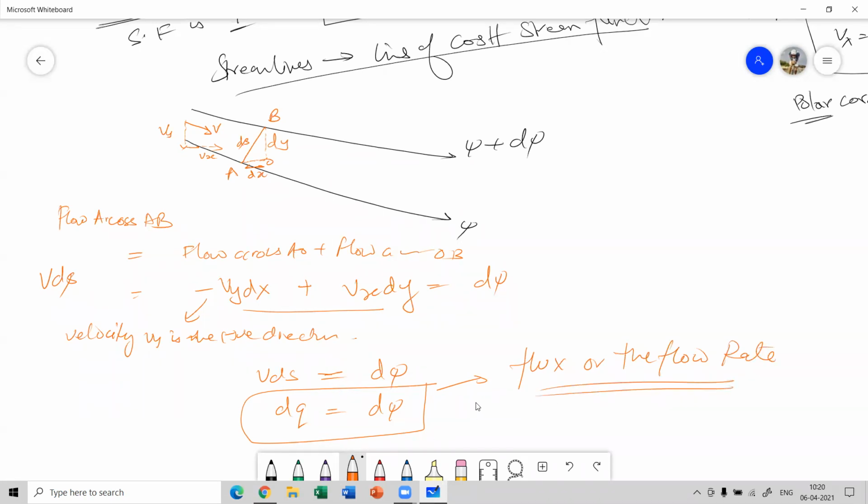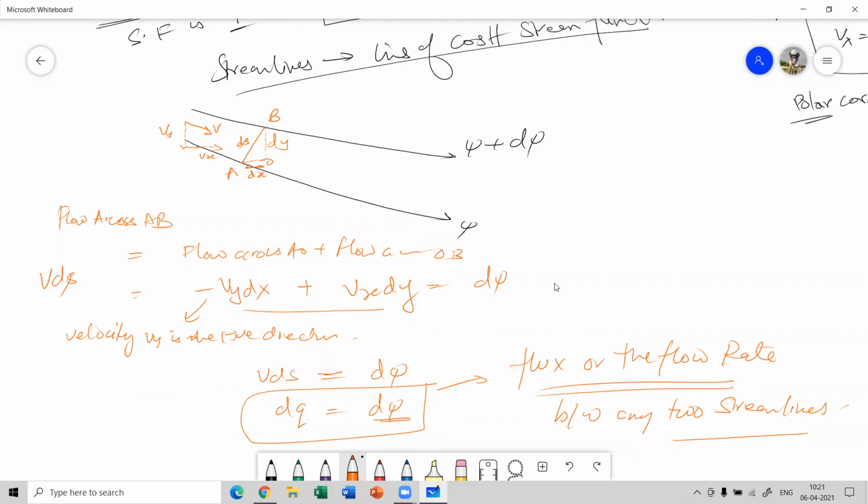So stream function represents the flux or the flow rate between any two streamlines. कोई भी दो streamlines हैं, उनमें अगर flow rate निकालना है कितना है, that is nothing but equal to the difference between these two streamlines, that is d psi. So that will represent the flow rate of the fluid flowing between those two streamlines.